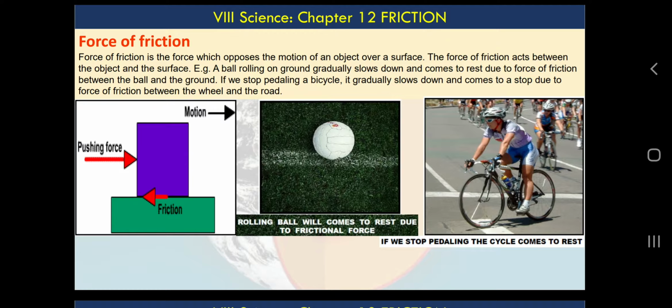You may have realized in your day-to-day life that the surface of a road is rough so that you can get a better grip. You have rough tires in vehicles, and in your shoes and new sandals you will see a rough sole, so that you can get a better grip.